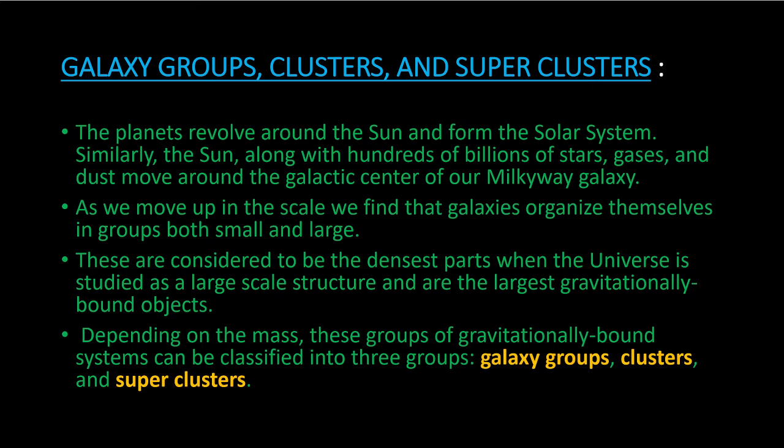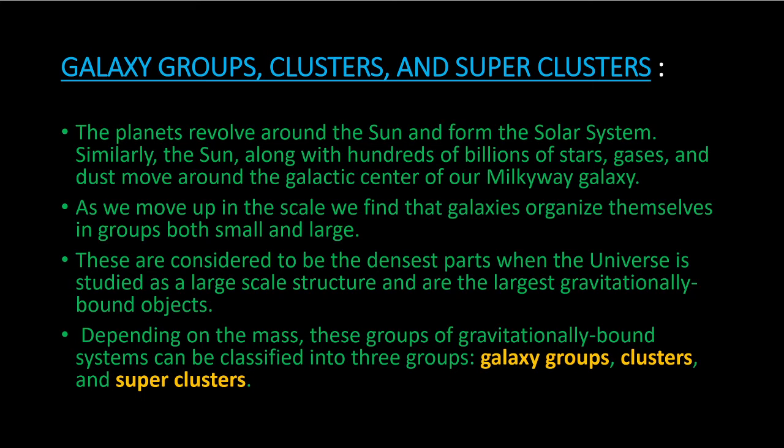These groups include the galaxies and maybe other material within the intergalactic space, that is, the space between two galaxies. These are considered to be the densest parts when the universe is studied as a large scale structure. Depending on the mass, these groups of gravitationally bound systems may be classified into three groups: the galaxy groups, clusters, and superclusters.